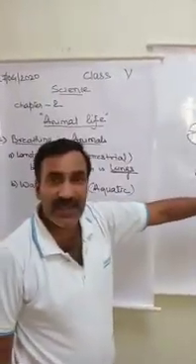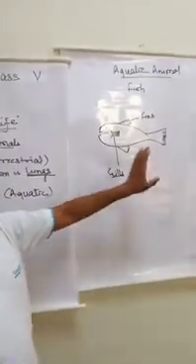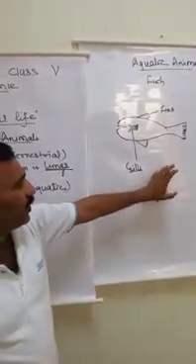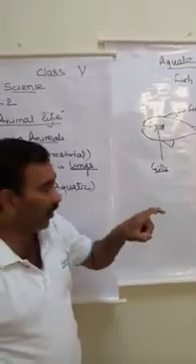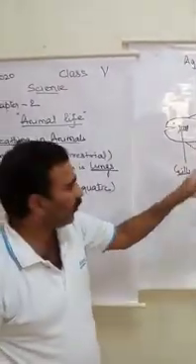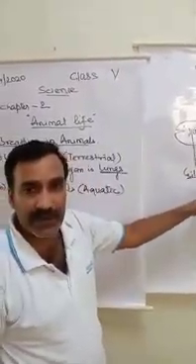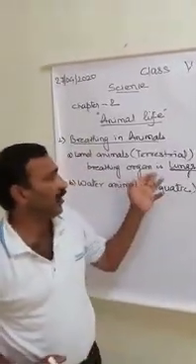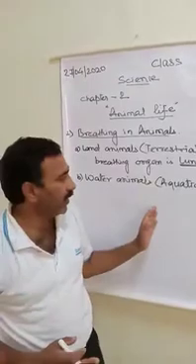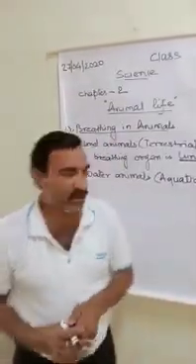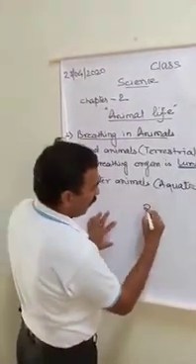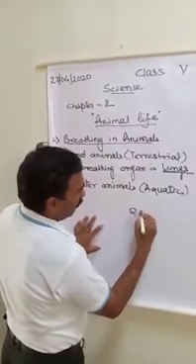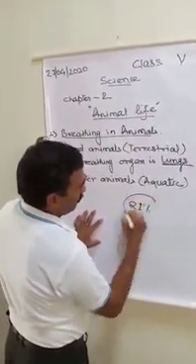Gills are the special organs present in aquatic animals which help them to absorb the air which is dissolved in water. Mind it, the land animals are living on the earth, on the ground, on the land, where the amount of oxygen is how much? 21%.